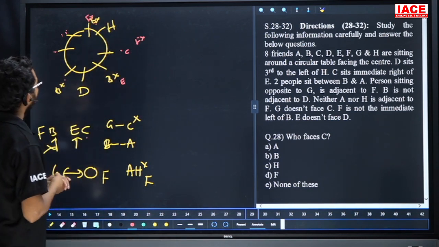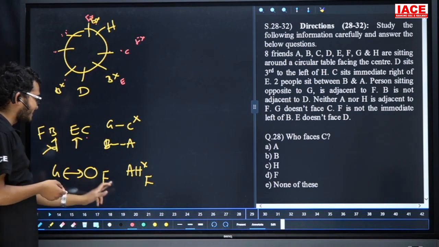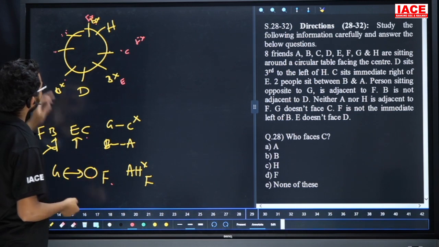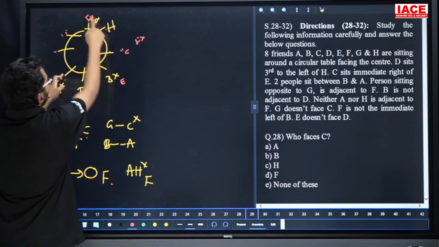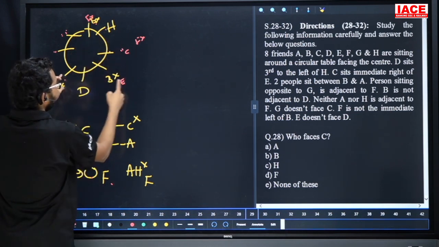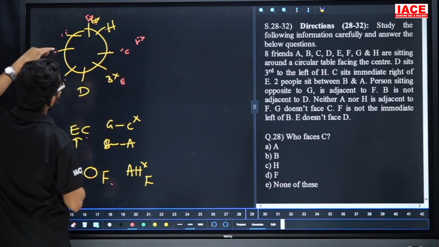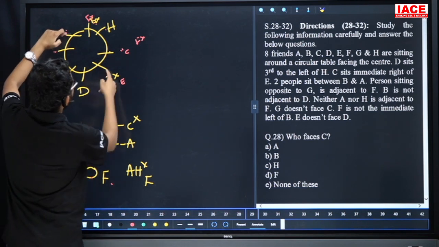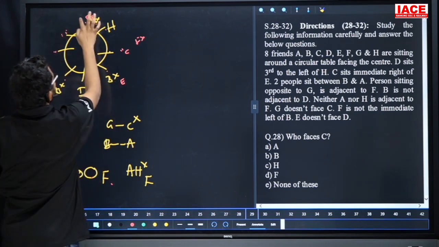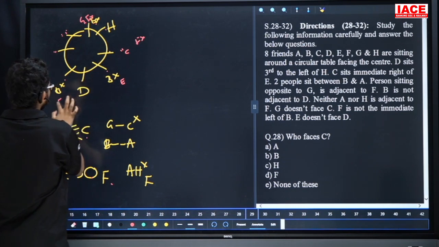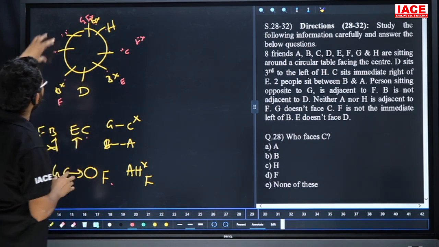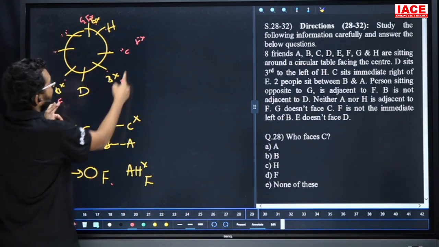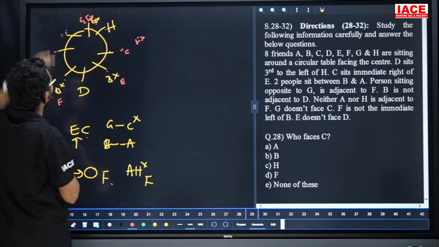Next, friends, F is an immediate neighbor of the one who is opposite to G. If I take G here, F is an immediate neighbor, no chance. Here all persons are filled in D, E, C, H. If I take G here, no chance. If this one is G, now F here has a chance. But the remaining places are only for A and B. Now these two are the possibilities for A and B.